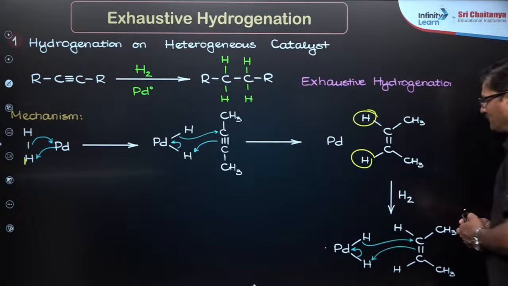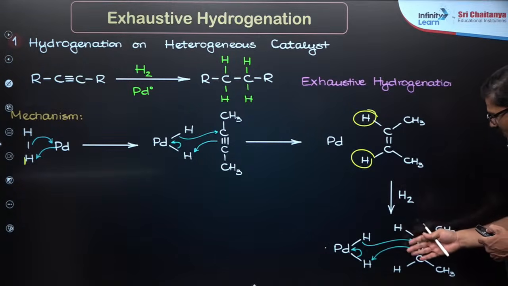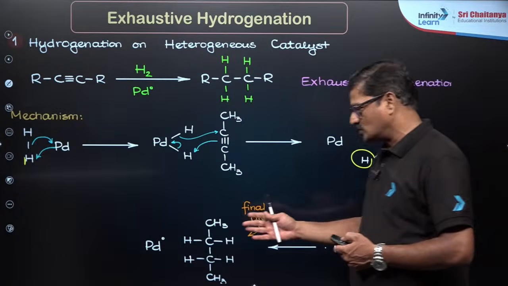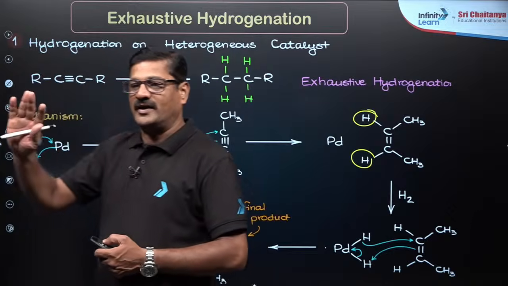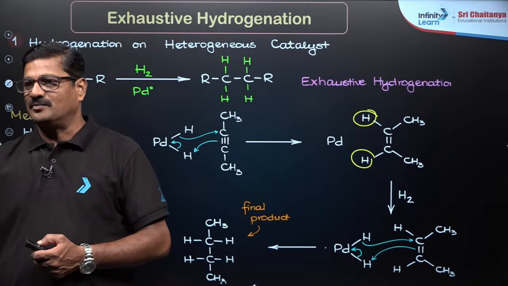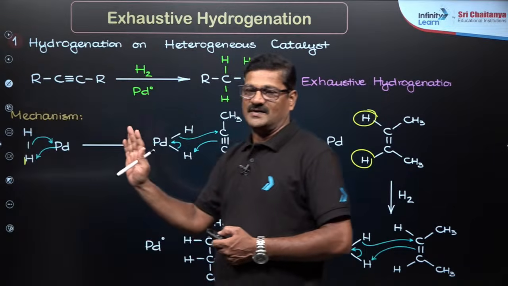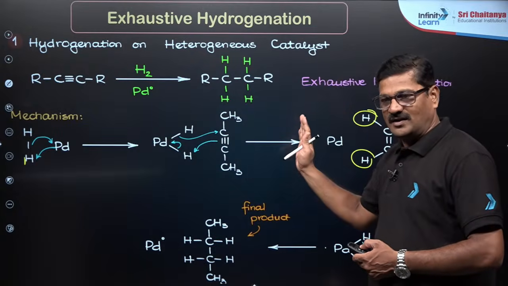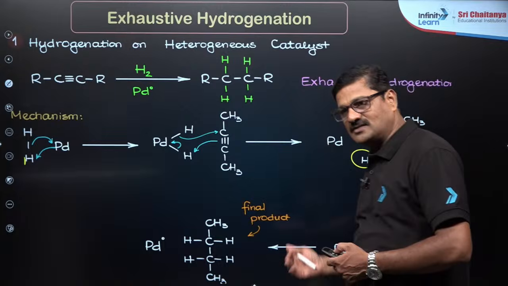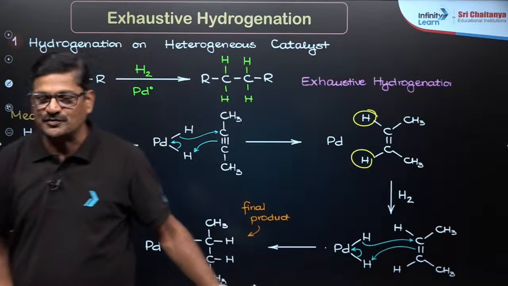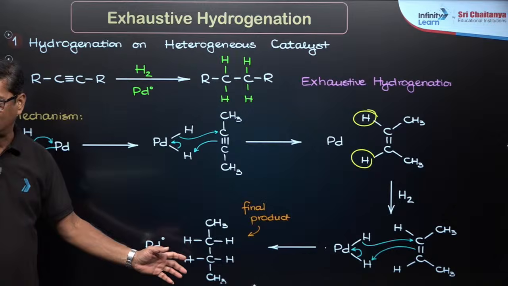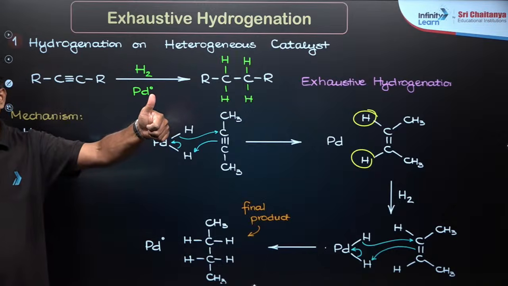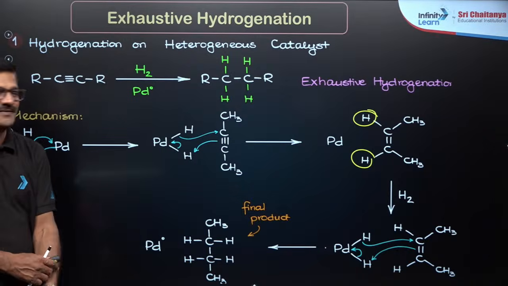And you can see one more hydrogen can be added. In the same way, you are going to get a final product, so that it is a complete or exhaustive hydrogenation. So alkyne first gives alkene, and this alkene further reacts, and finally it is going to give rise to alkane, right? Any doubts, dear children? One thumbs up and fire emoji in the live class. Shlok, any doubt?